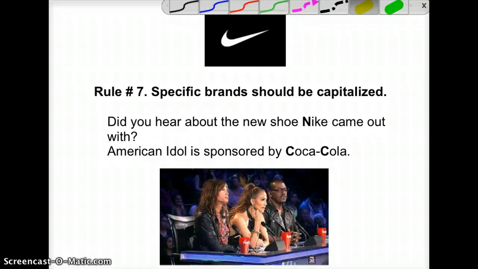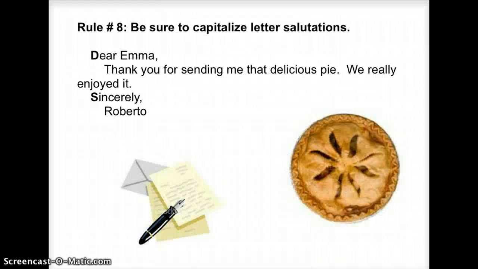Let's go on to the next rule, rule number 7. Specific brands need to be capitalized. For example, did you hear about the new shoe Nike came out with? Nike is the name of a specific company, so it gets capitalized. American Idol is sponsored by Coca-Cola. Once again, we're talking about a specific company, so it does get capitalized. Rule number 8, be sure to capitalize letter salutations. What that means is anytime you write a letter, the opening, which is like Dear so-and-so, or Sincerely, your name, they need to be capitalized. So the D in Dear Emma, and the Sincerely has the letter S capitalized.